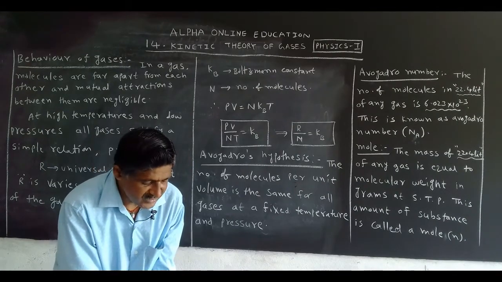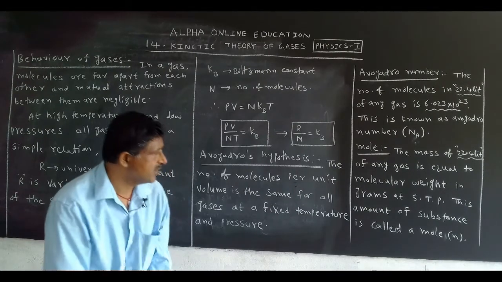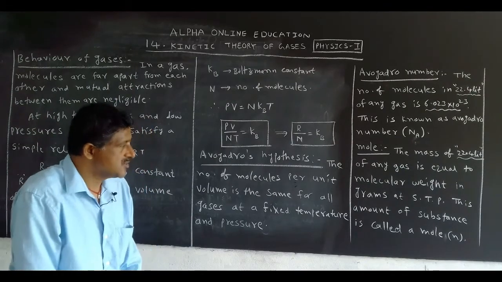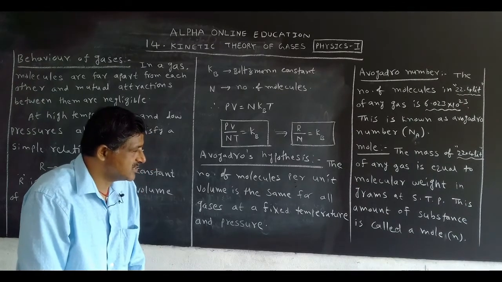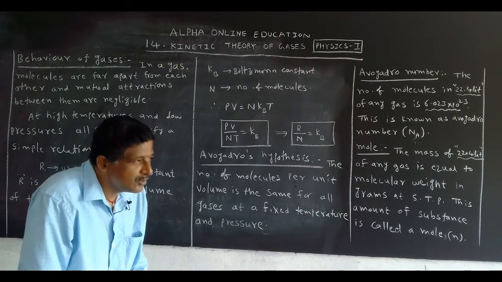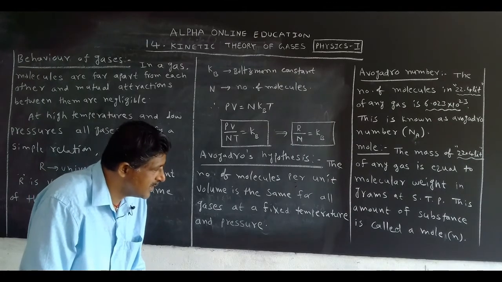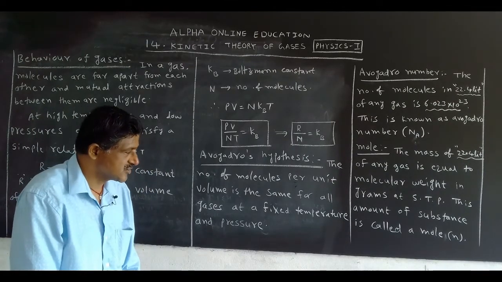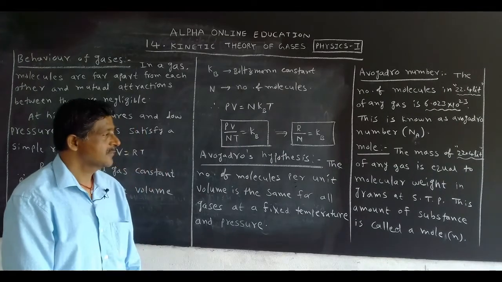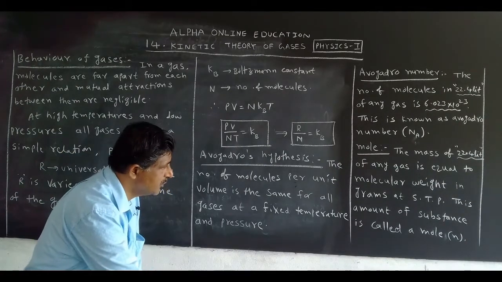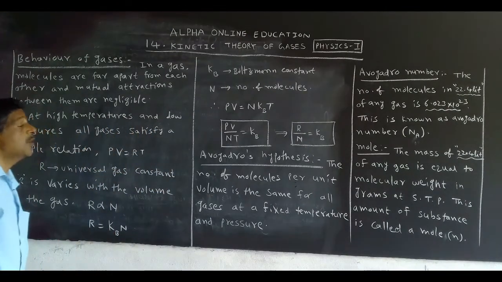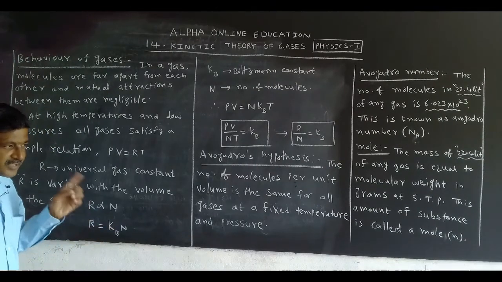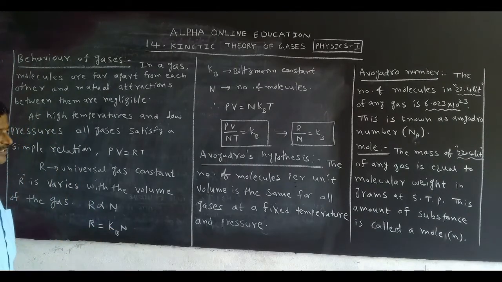Mole is denoted by the symbol of how much? Small n. What is the definition of the mole? The mass of 22.4 liters of any gas is equal to its molecular weight in grams at STP, standard temperature and pressure. This amount of substance is called a mole.